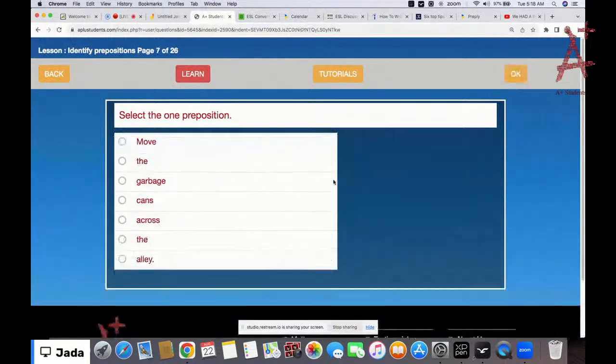All right, so now this is the last question we answer together. Move the garbage cans across the alley. And then that's going to be what? Across, right?